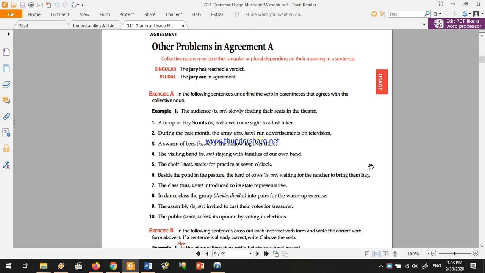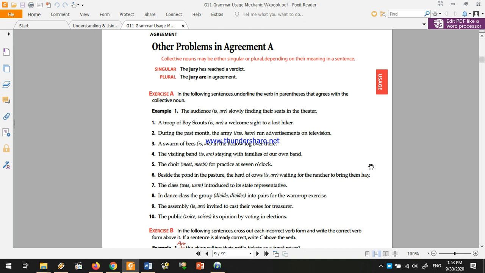Let's take a look at some examples. Example 1: The audience are slowly finding their seats in the theater. Here the speaker treats the audience as plural. Why? Because they are more than one person, and he looks at them as a crowd of people who are trying to find their seats.